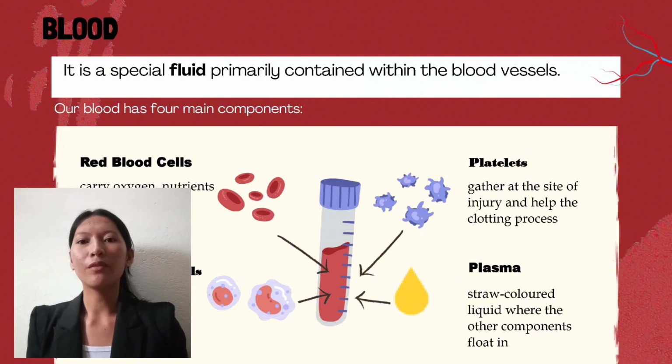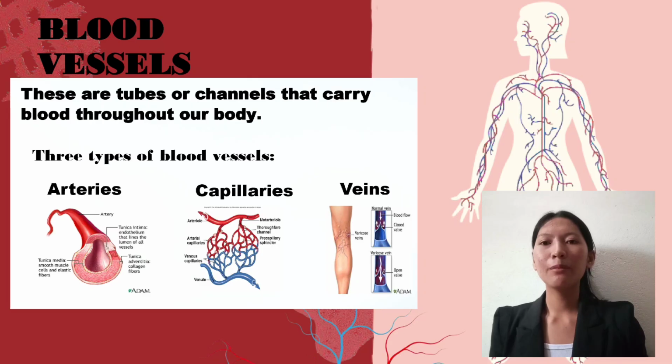Plasma is the liquid part of our blood, kind of like a yellowish straw-colored soup. It helps the other blood components to float around and move through our blood vessels. And then moving forward to blood vessels. These are tubes or channels that carry blood throughout our body. And then there are three types of blood vessels.